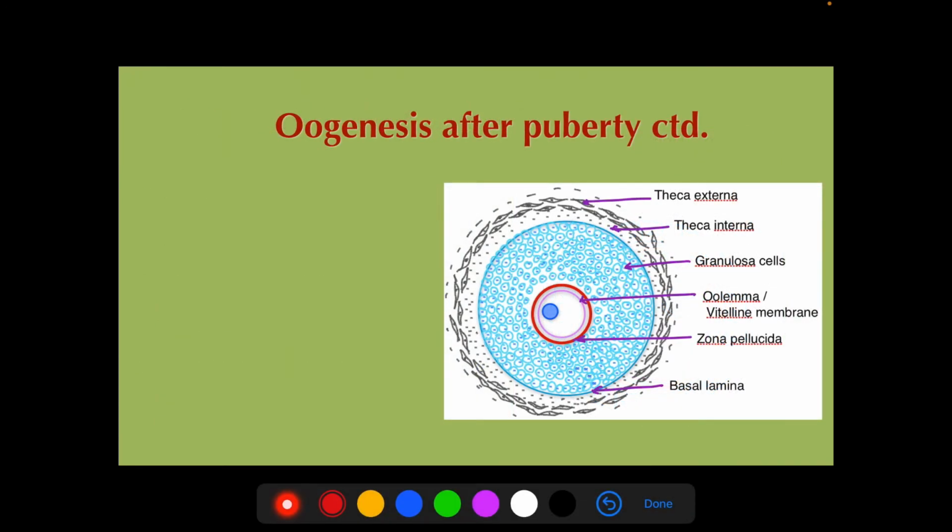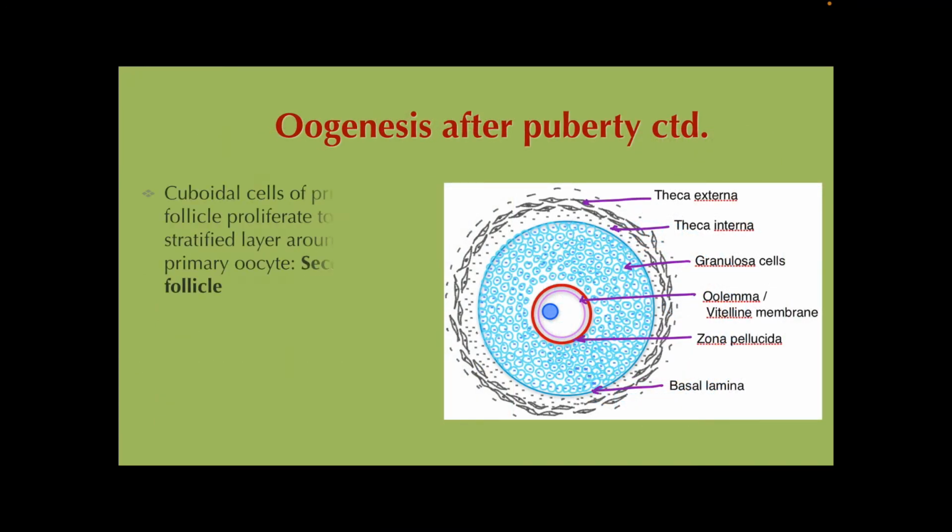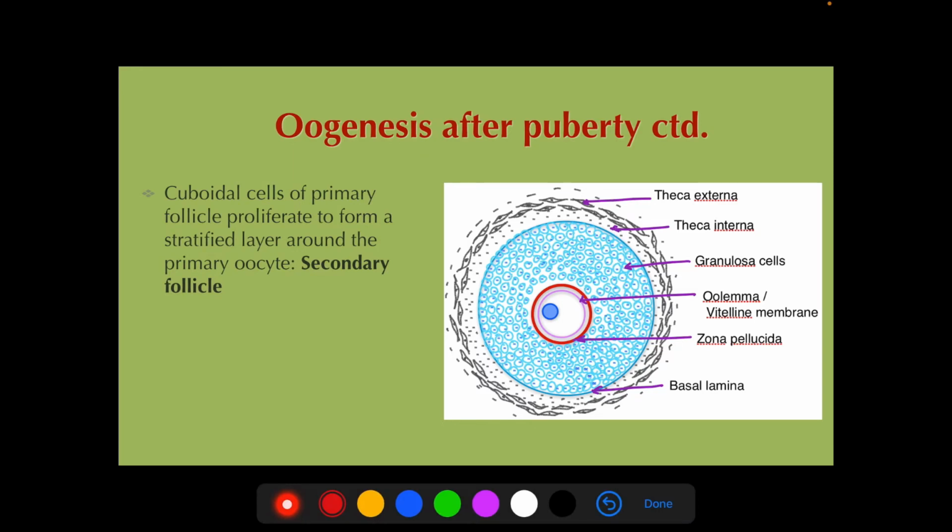Now these follicular cells will start proliferating. Instead of a single layer, we get multiple layers, or a stratified layer, surrounding the primary oocyte. In this stage, it is called a secondary follicle. It is called a secondary follicle when the follicular cells become a stratified layer.